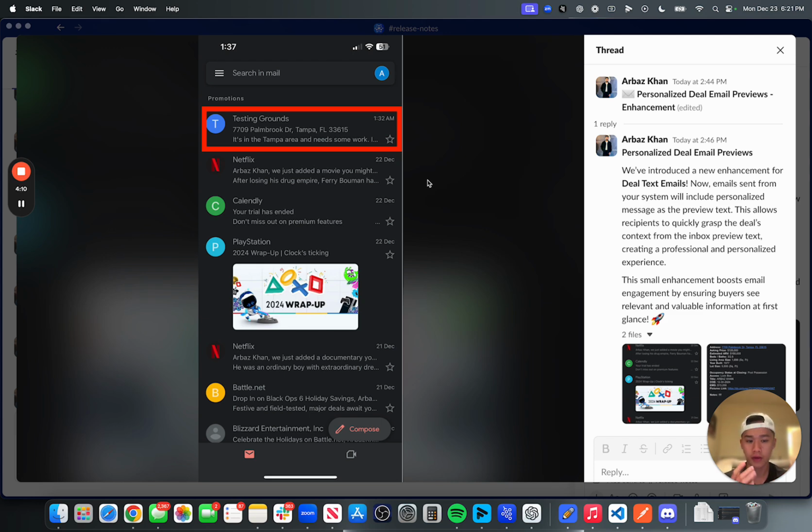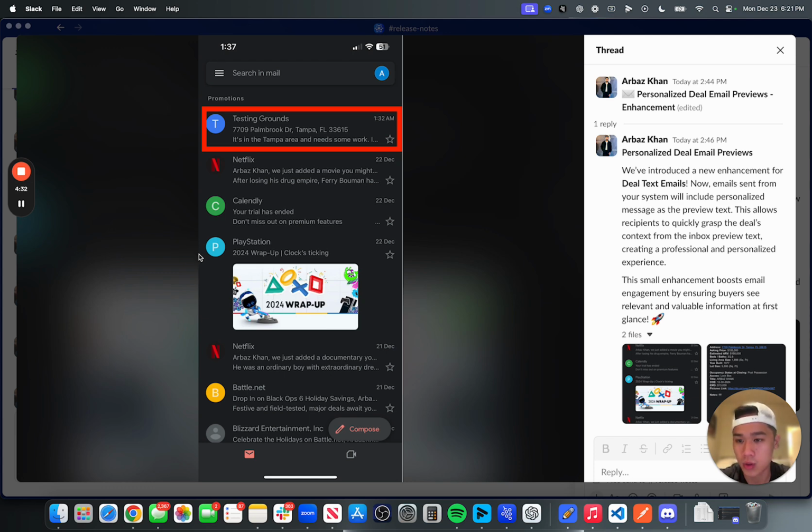So we've implemented this because I was trying to brainstorm ways of how we could further personalize the buyer experience. And one of the great ways is we can just insert the personalized statement here, as an additional hook. The hypothesis here is that it would increase email click-through rates by at least 5%.